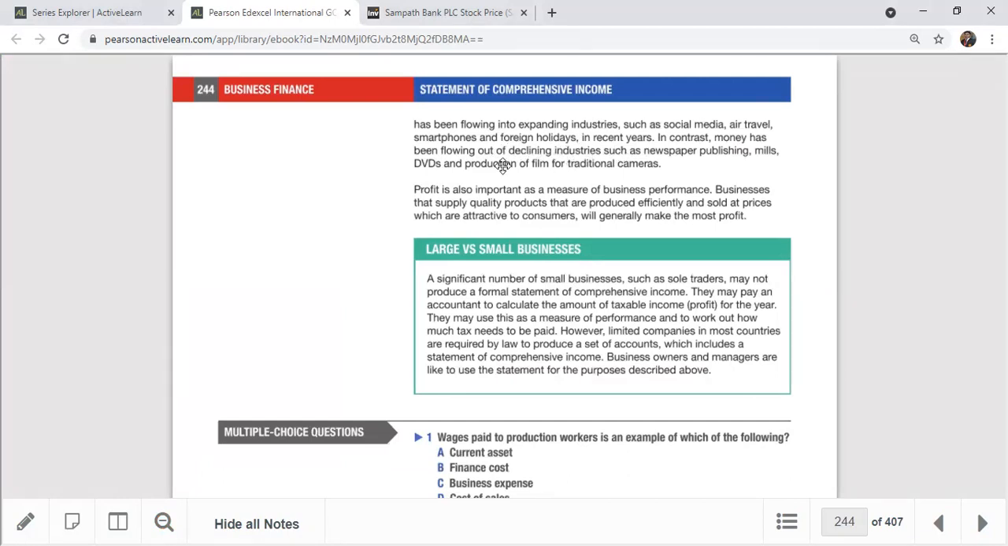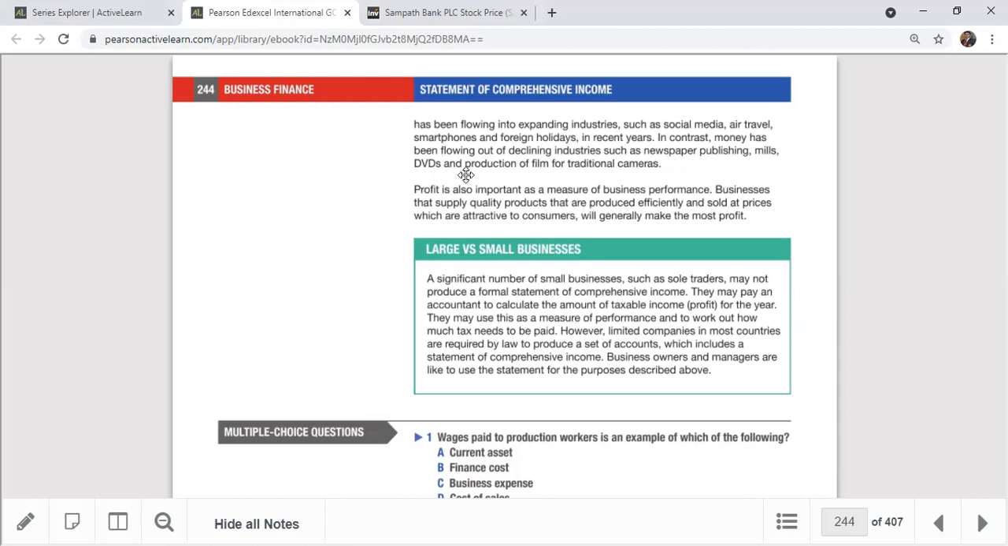In contrast, money has been flowing out of declining industries such as newspaper publishing, right? I don't think newspapers are that popular among us, because we have online versions. People subscribe online. There are websites and blogs. Newspaper online versions we can download. So physically, no one actually reads a newspaper, especially because of the pandemic. And sometimes the distribution process has also faced a huge problem now.